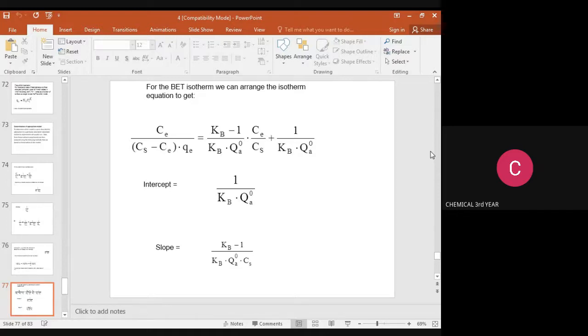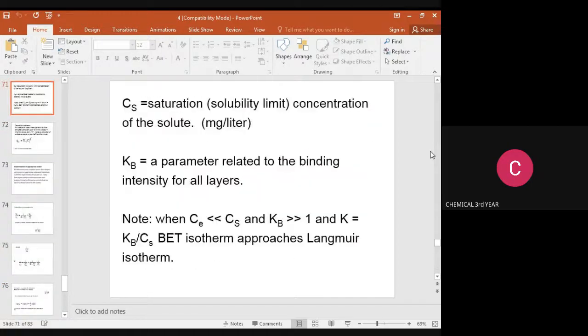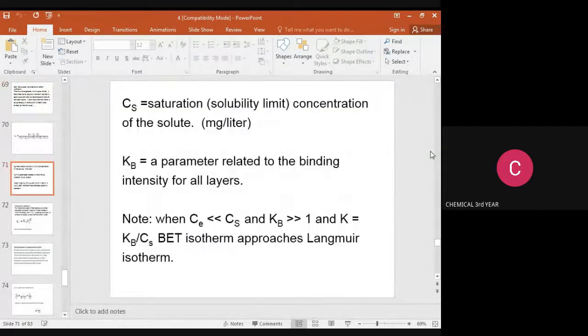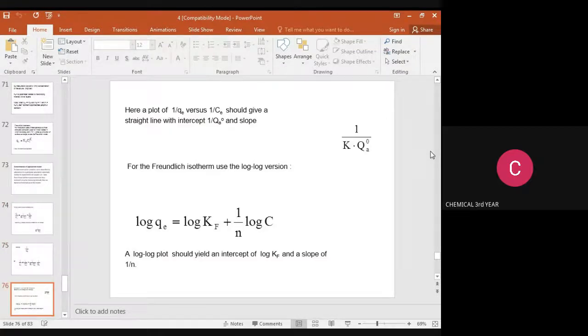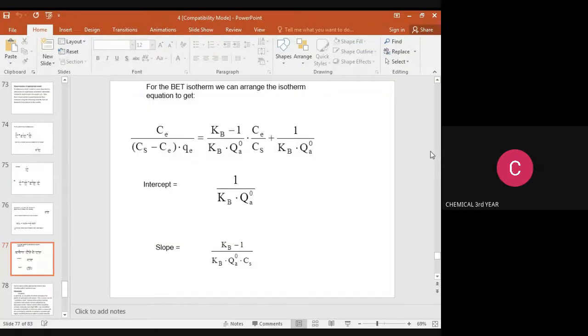For the BET isotherm, we can arrange the isotherm equation to get Ce divided by (Cs minus Ce) into Qe is equal to (Kb minus 1) divided by Kb into Qa0 into Ce by Cs plus 1 by Kb into Qa0. Intercept is 1 by Kb into Qa0 and slope value is (Kb minus 1) by Kb into Qa0 into Cs.